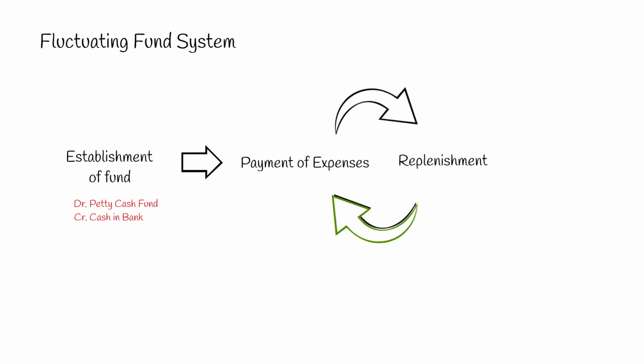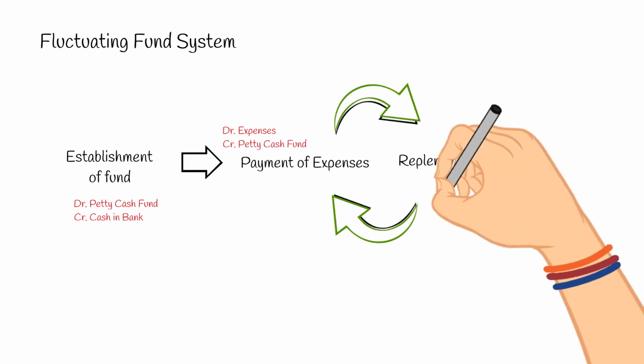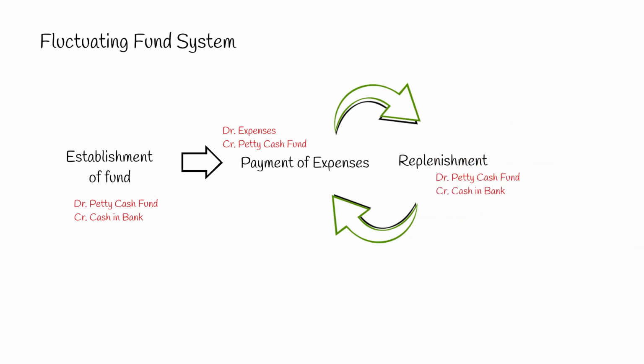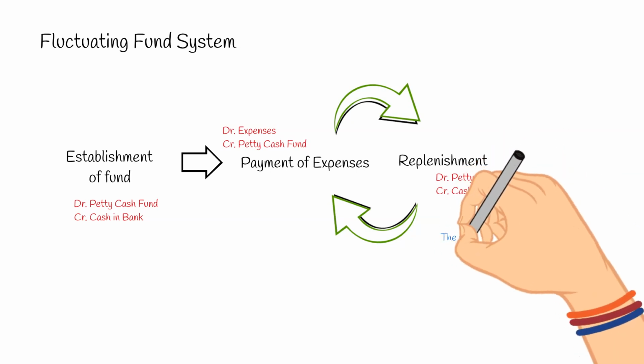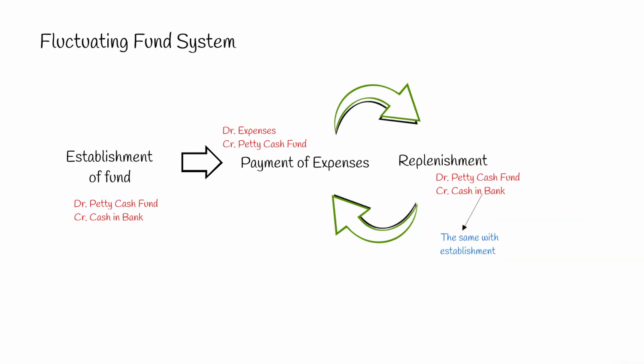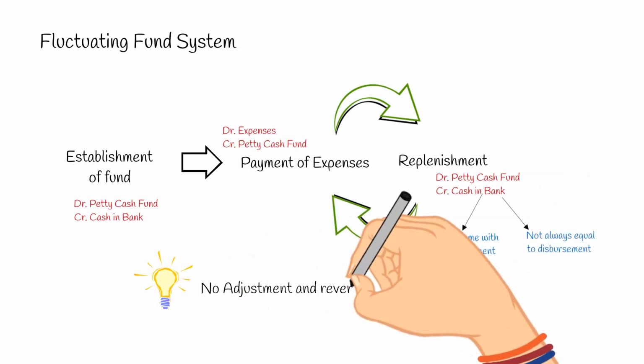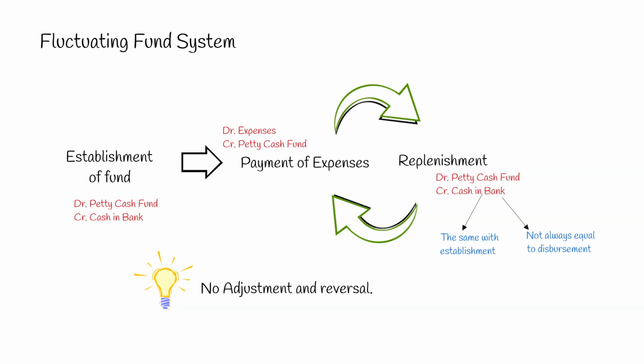Unlike Imprest fund system, under fluctuating fund system, the expenses are recorded immediately and the petty cash fund is updated. The entry is debit expenses, credit petty cash fund. Replenishment of fund. The entry is debit petty cash fund, credit cash in bank. Note: the entry is similar to establishment of fund, and the replenishment is not always equal to disbursements. Remember, there is no adjustment and reversal. Petty cash fund always change or fluctuate.